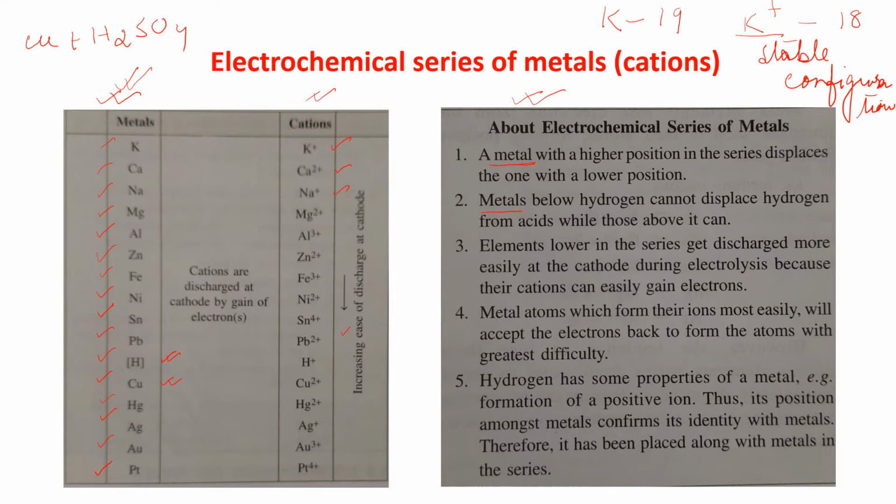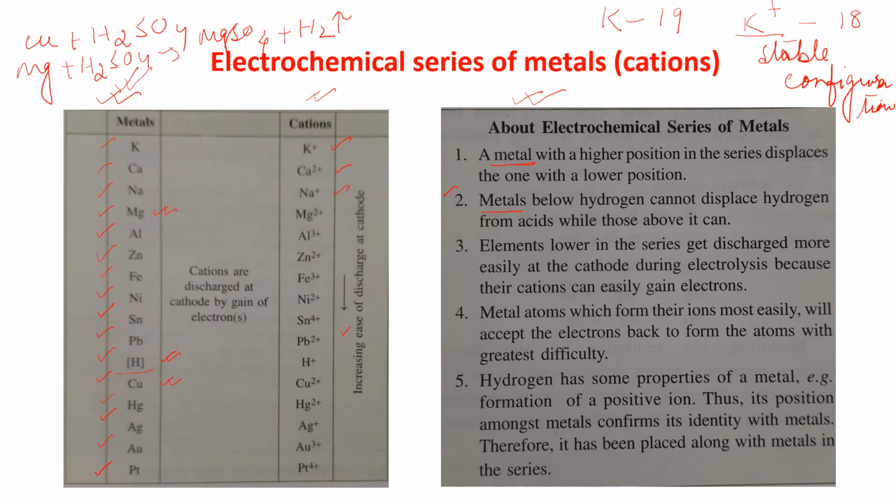But magnesium is higher than hydrogen, so if we react magnesium with H2SO4, it gives MgSO4 and hydrogen is liberated. It can displace hydrogen.